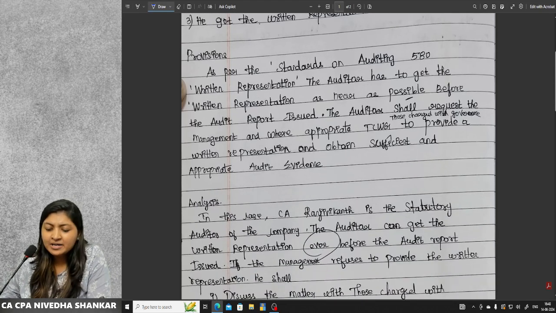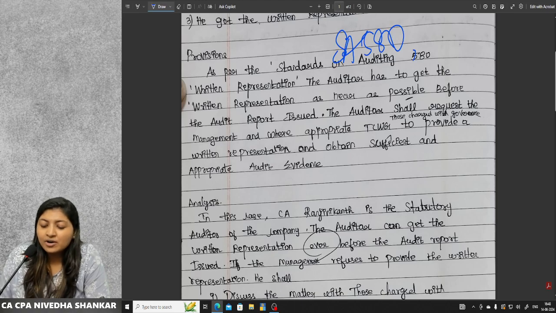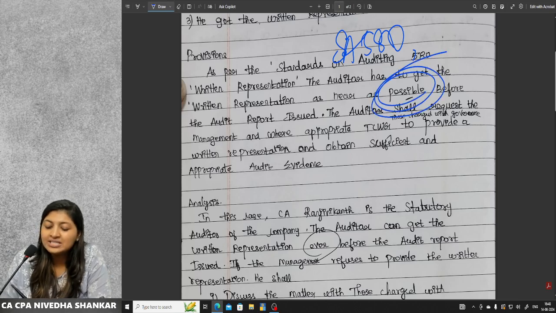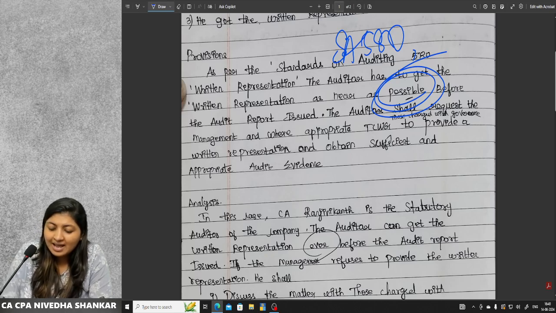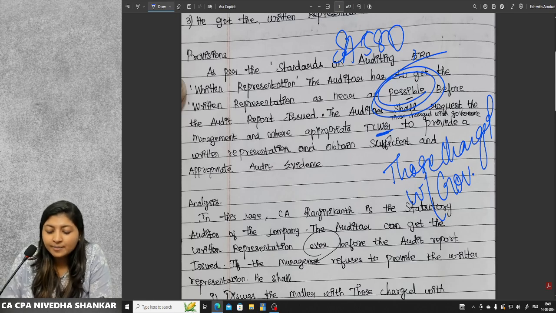Provision. As per Standards on Auditing 580, you can just write SA 580, no problem, save some time. Written representation, the auditor has to get the written representation as near as possible. Please don't write your own words. It's as near as practicable. Before the audit report is issued, the auditor shall request the management and where appropriate those charged with governance to provide a written representation and obtain sufficient and appropriate audit evidence. And please do not write these short forms. If you want to write TCWG, please write those charged with governance fully.